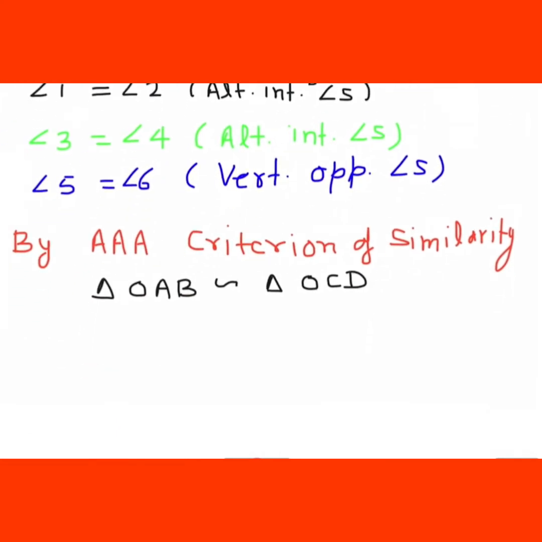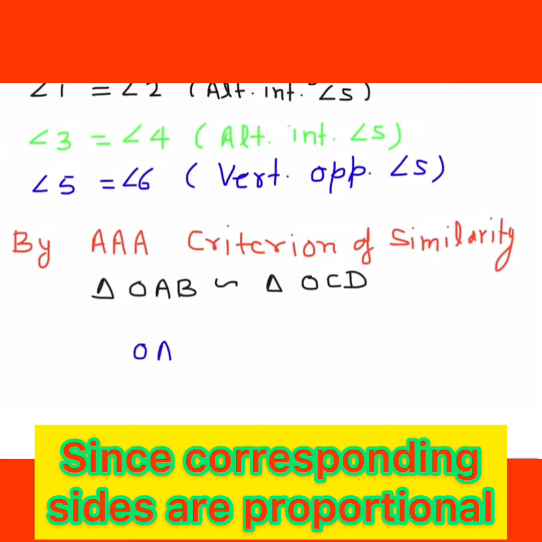This is OA, the first two letters, divided by OC, the first two letters of the second triangle.